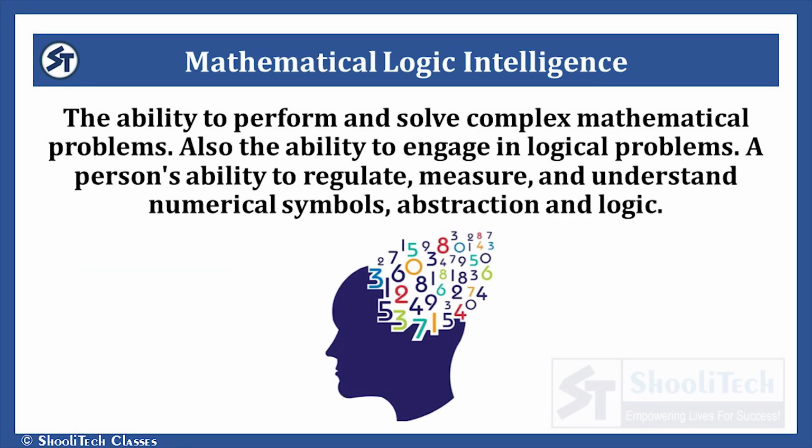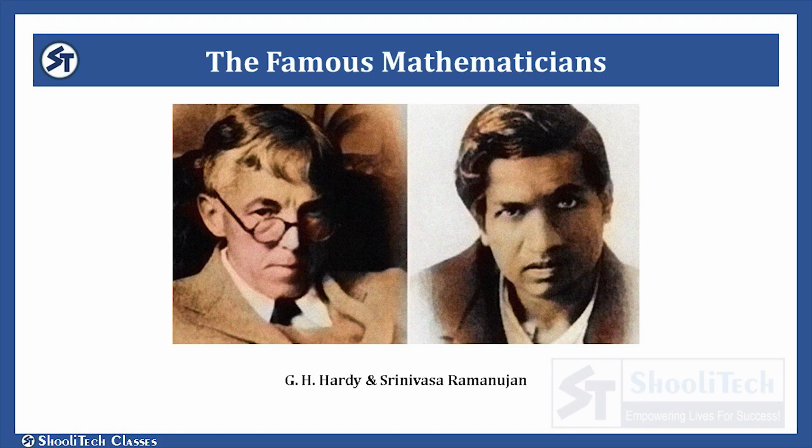The first type of intelligence is mathematical logical intelligence. It's a person's ability to solve complex mathematical and logical problems. You must have seen some people are very good in maths and logics. They are able to solve very complex maths problems very easily. It means they have good mathematical logical intelligence. Here is the image of G.H. Hardy and Srinivasa Ramanujan, the famous mathematicians. They are known for their mathematical logical intelligence.